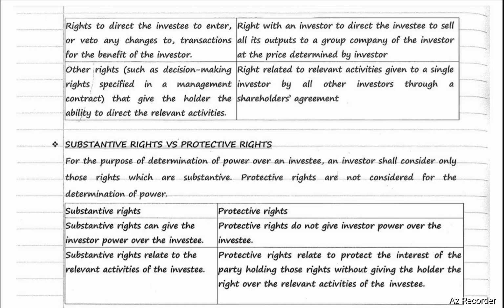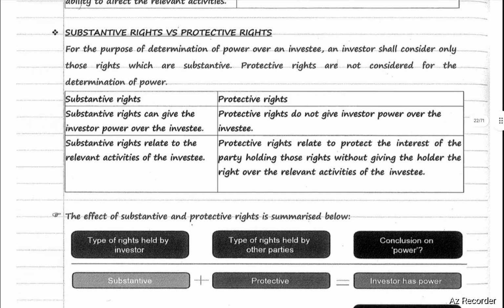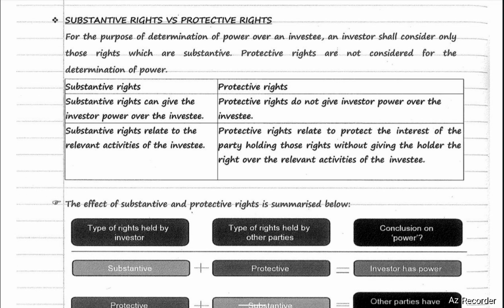What is the difference between substantive rights and protective rights? For the purpose of determination of power over the investee, an investor shall consider only those rights which are substantive. Protective rights are not considered for the determination of power. Substantive rights can give the investor power over the investee. Protective rights do not give the investor power over the investee.